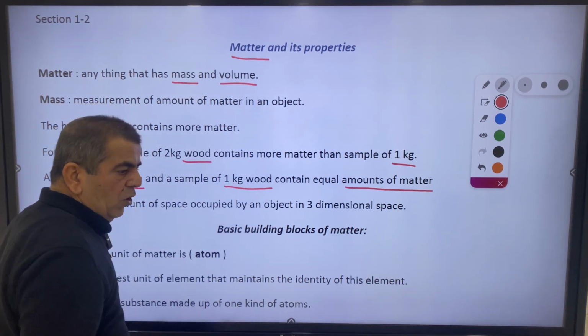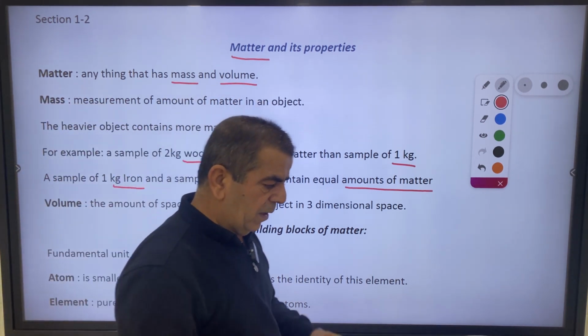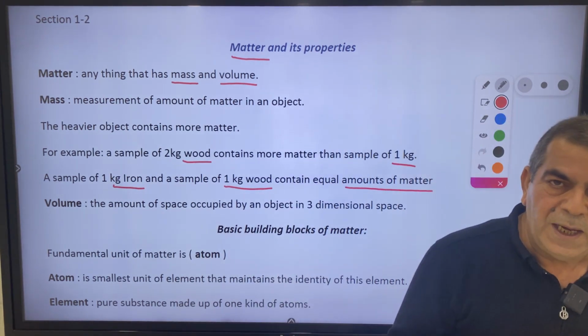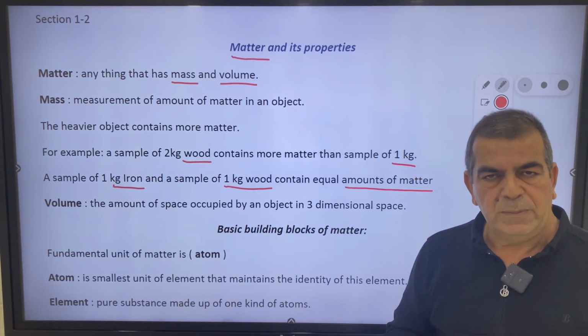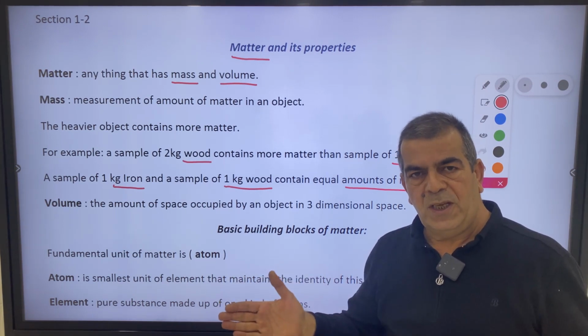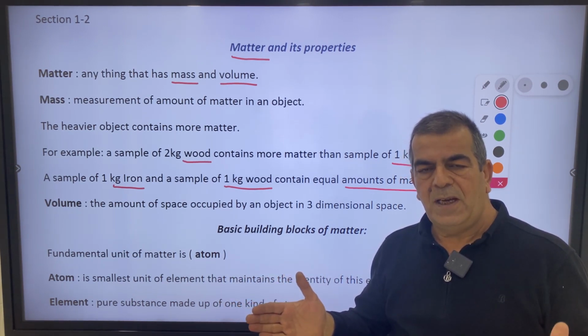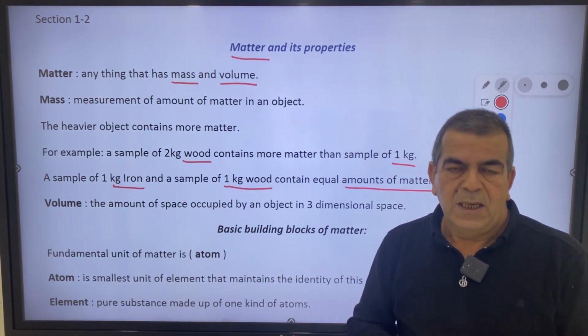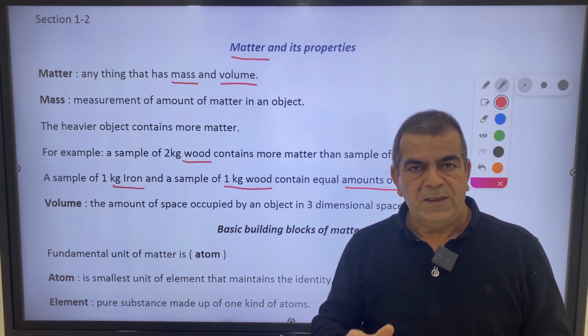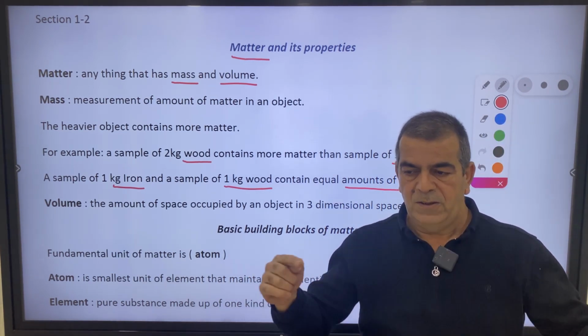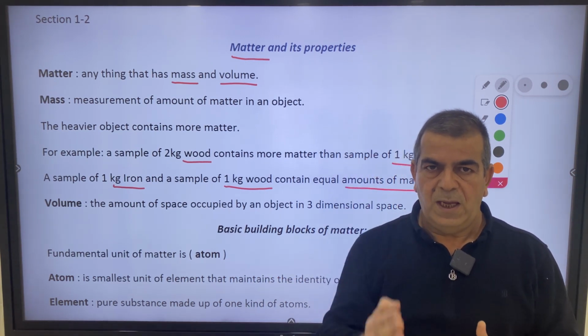What is volume? Volume is the amount of space occupied by an object or a body in three-dimensional space. What does three-dimensional space mean? It means it has length, width, and height.